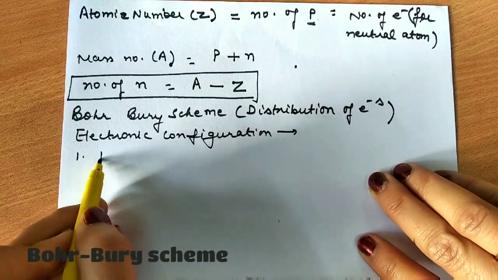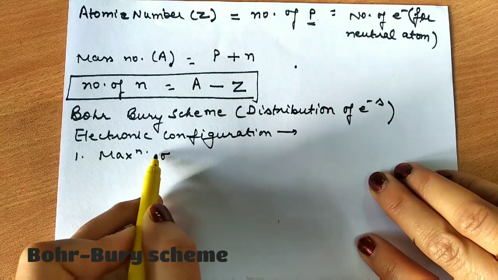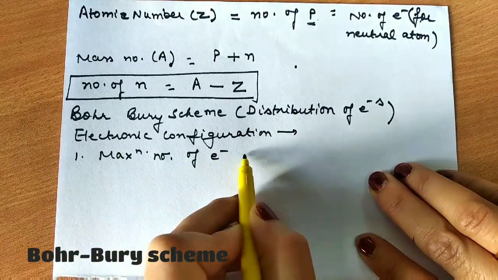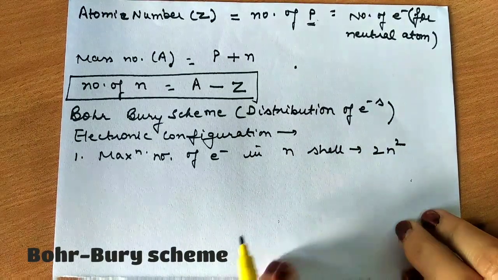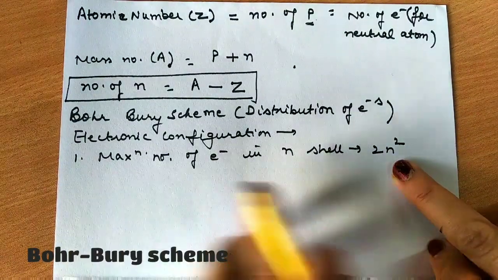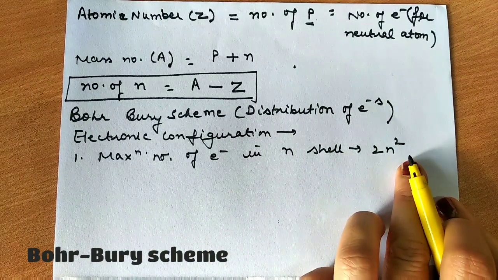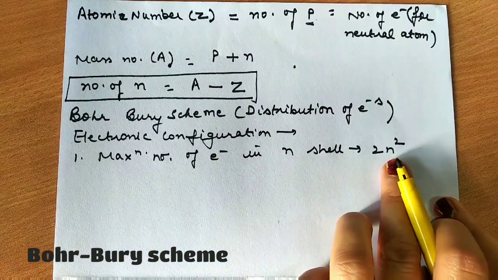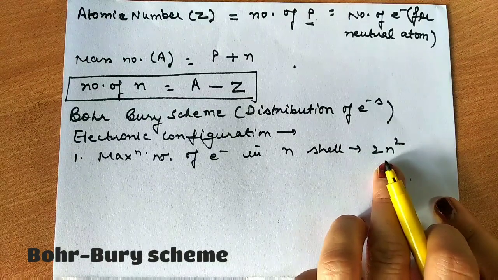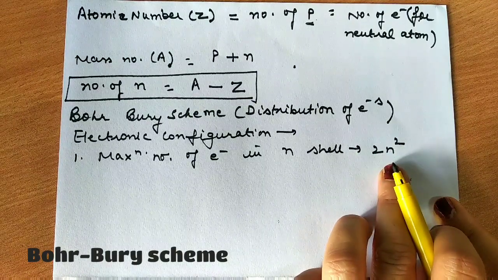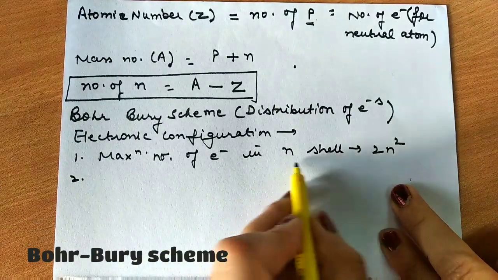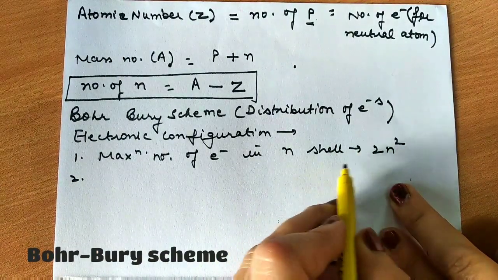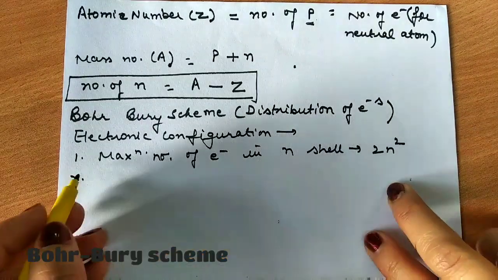We say that the maximum number of electrons in the n-th shell is 2n square. So if n is 1, the maximum number of electrons will be 2 into 1 square, which is 2. If n is 2, it would be 2 into 2 square, that means 8. If n is 3, it would be 18. If n is 4, it is 32, and so on. Clear? So the first thing is that the maximum number of electrons in any shell is 2n square. What is n here? n may be any number 1, 2, 3, 4.